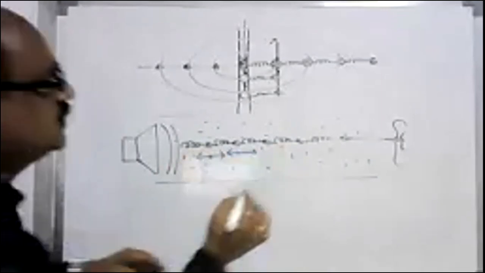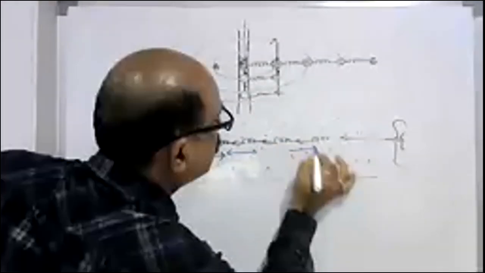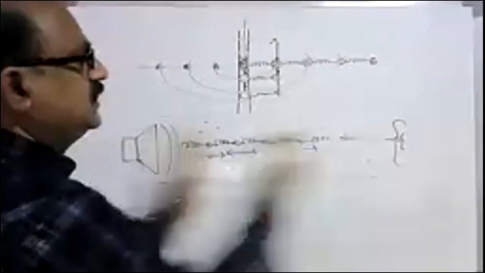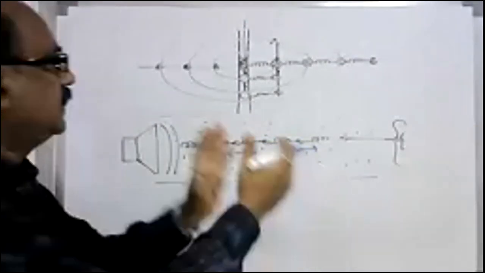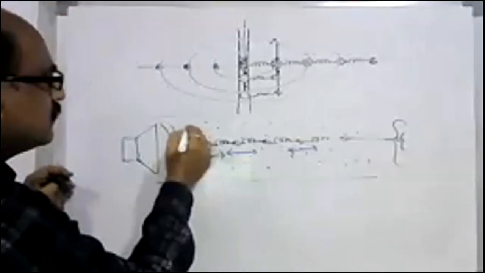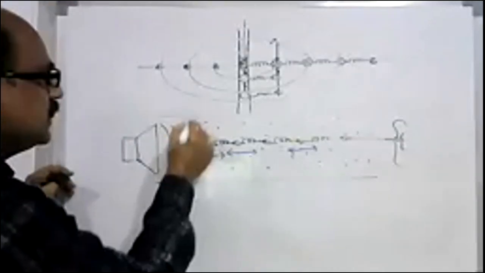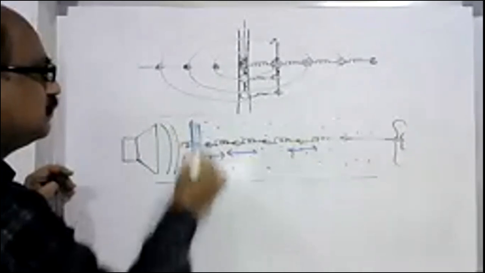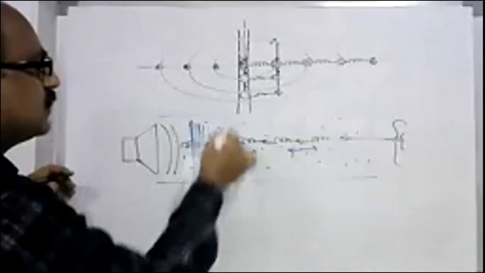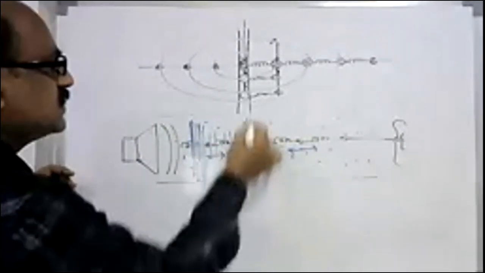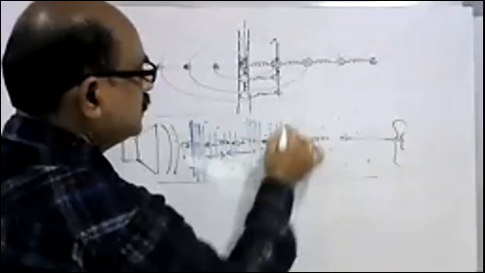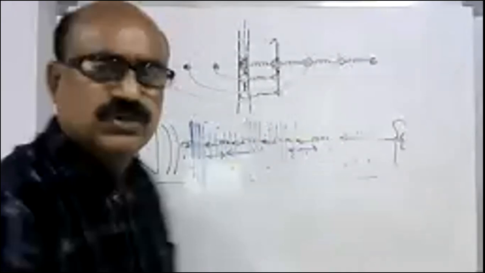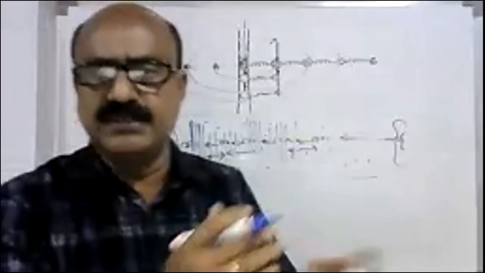This is how the particles vibrate parallel to the direction of propagation of the wave. In this case, the waves propagate in the form of compressions and rarefactions. I will show you the type of vibrations in an animation.